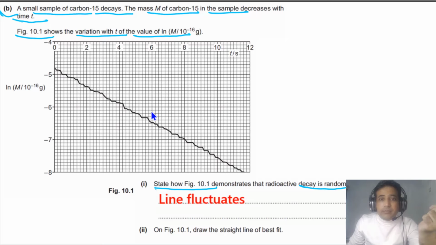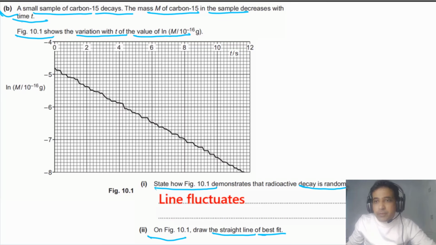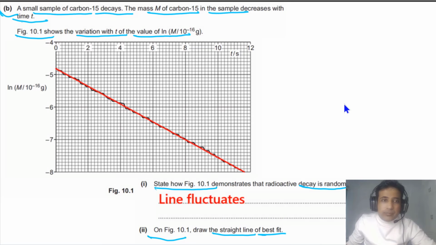For the second part on figure 10.1, we need to draw a straight line of best fit. So simply you need to draw a straight line of best fit. So let me show you how you can draw. So this is how you can draw the best fit line. This has to fit this zigzag line. So the same number of points above, same number of points below. So this is how you can draw the best fit line.